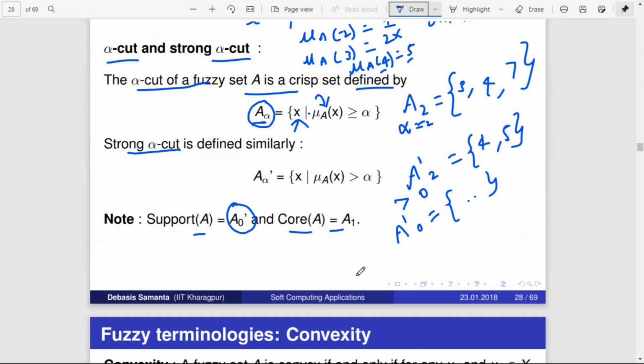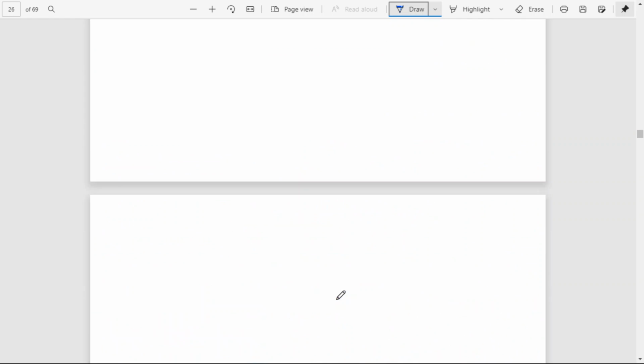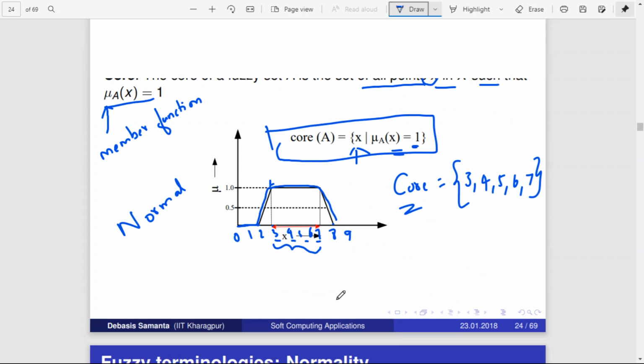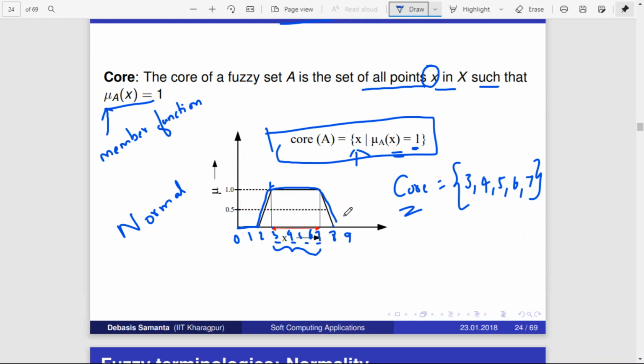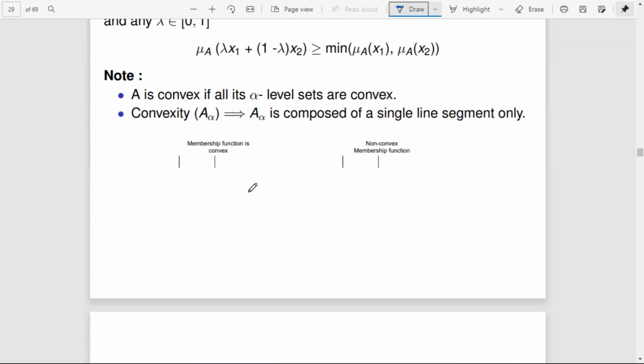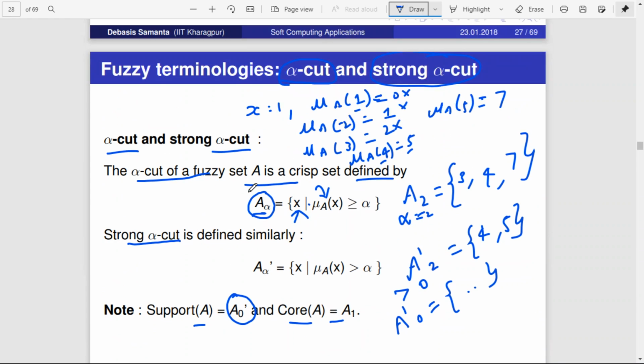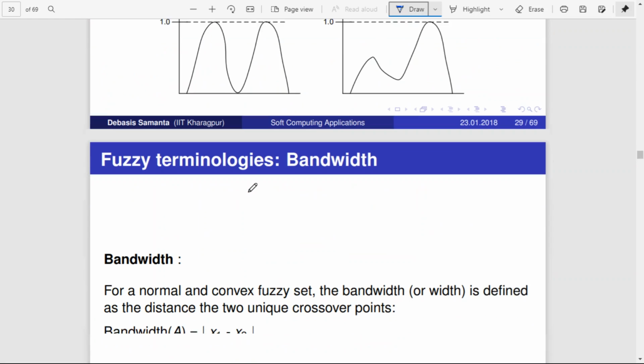Yeah, so core of A, you cannot call it as a1 in general, but for that particular graph we have discussed, you can say that core of A is equal to a1, because here there are no values of x which produce a value greater than 1. It's always equal to 1. So this is about alpha cut and strong alpha cut, right?